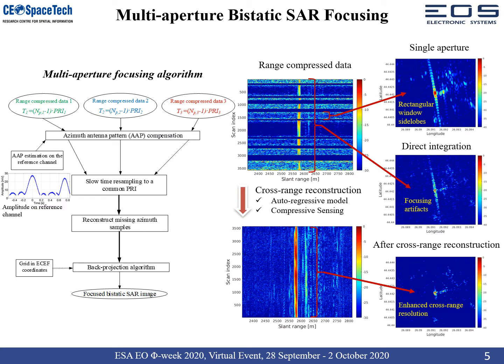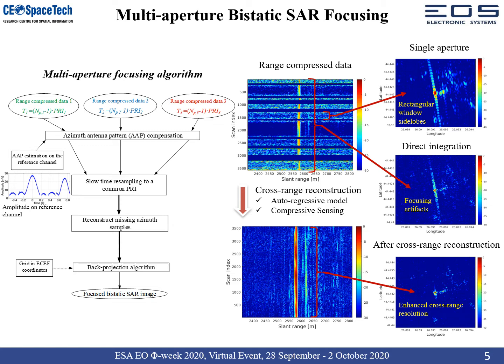In the considered bistatic configuration, if the satellite operates in a multi-swath mode, the same area on the ground can be illuminated from several sub-swaths. Hence, in one acquisition, we receive pulses from multiple bursts with some gaps in between. Multi-burst data can be used to enhance the cross-range resolution. The bistatic azimuth signal after range compression consists of complex exponentials with slowly varying frequency. The azimuth antenna pattern that modulates the reflected signals can be compensated using the reference channel signal.